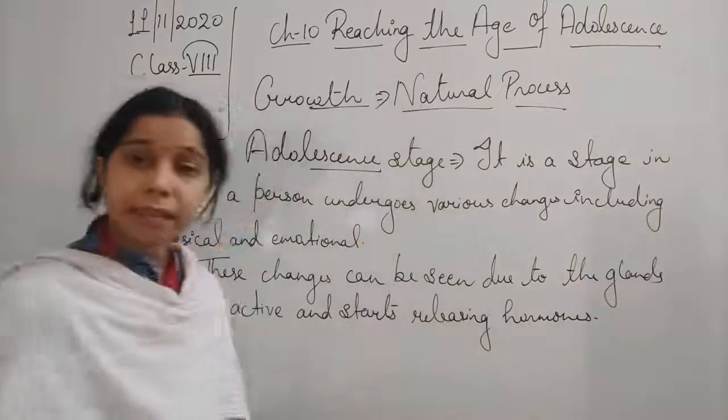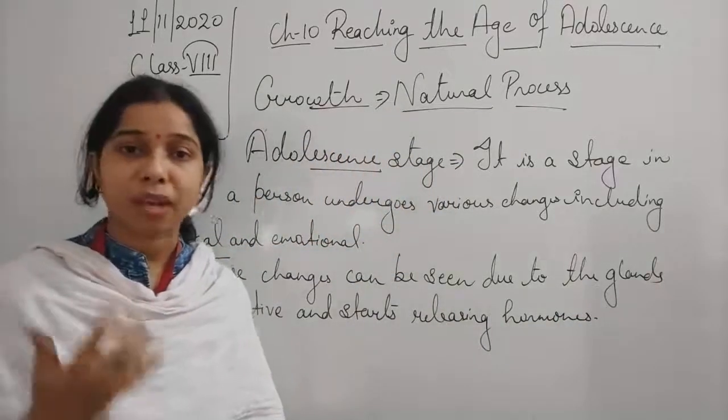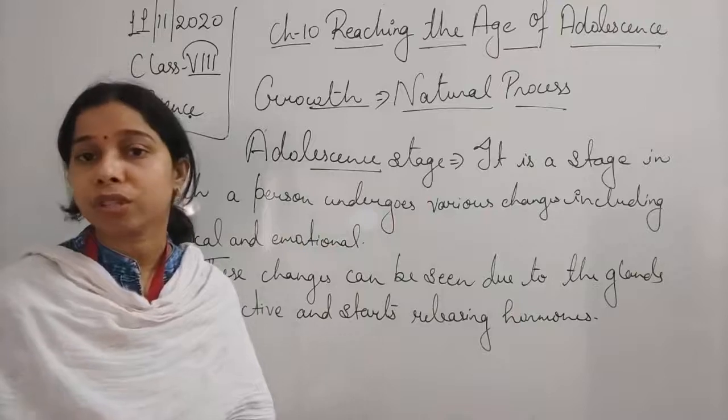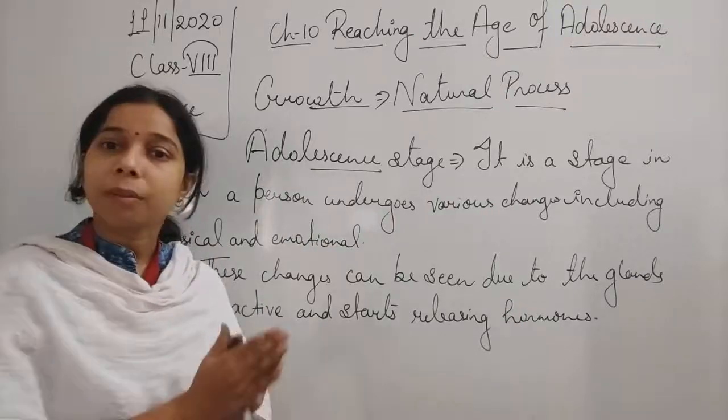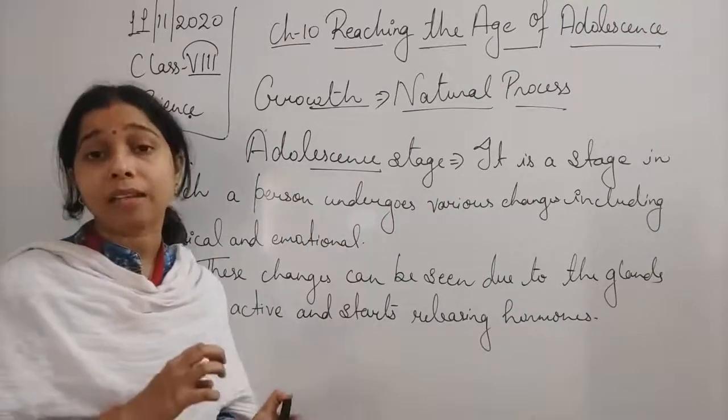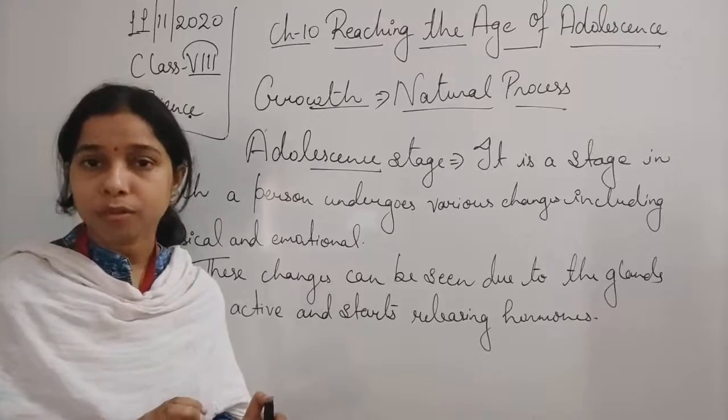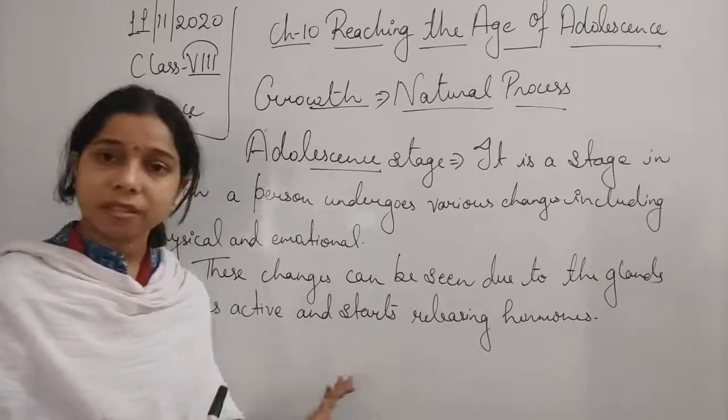So at this stage, the physical or emotional changes happen because of the glands, students. The glands start releasing the hormones, due to which the changes can be seen.